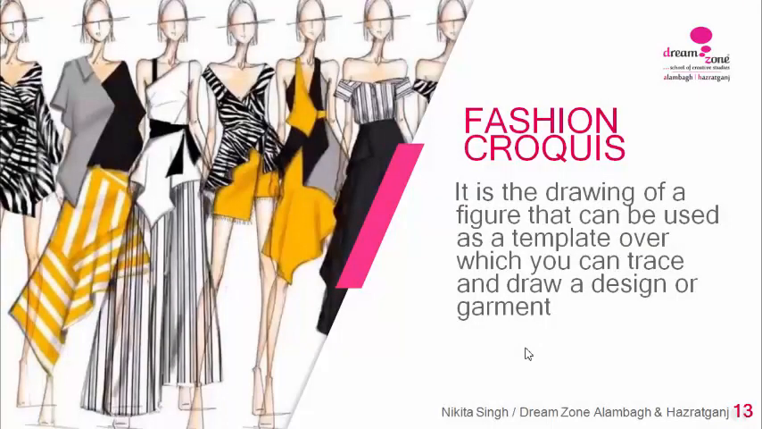The next one is called the fashion croquis. It is a drawing of a figure that can be used as a template over which you can trace and draw a design or garment. It can be a stylized croquis also, in which all the features are not well defined, but the figure is there, with elongated legs, elongated hands, elongated hairstyles. And you can always make a normal, regular size fashion croquis also and represent the garments on them. So these are the types of illustrations a designer can work on.